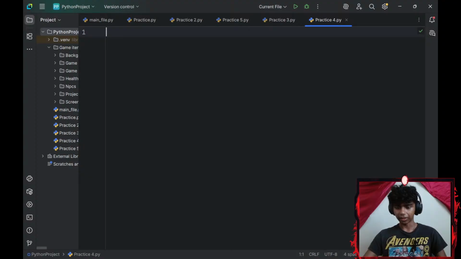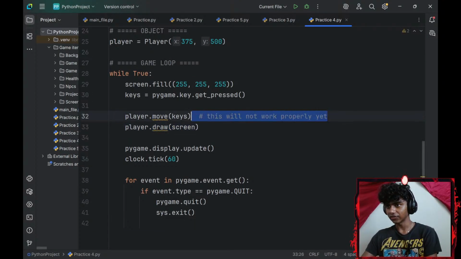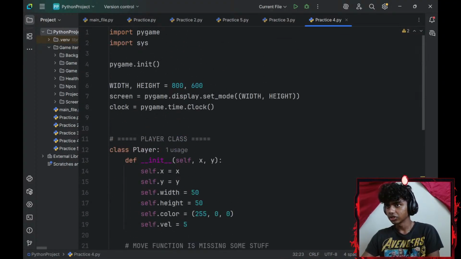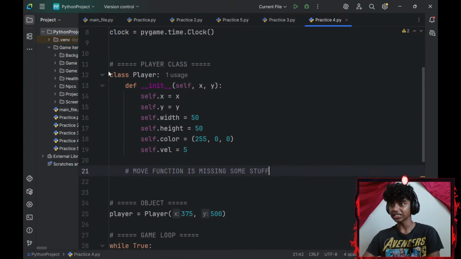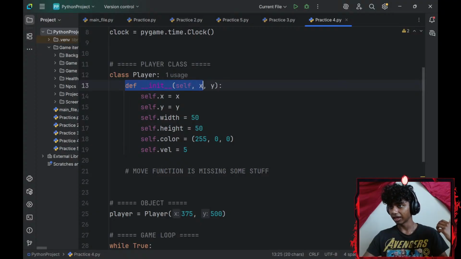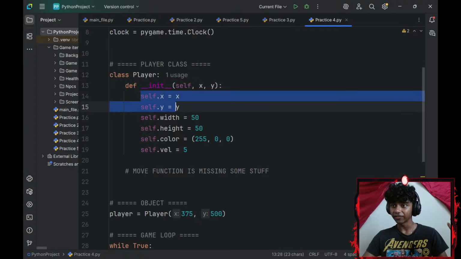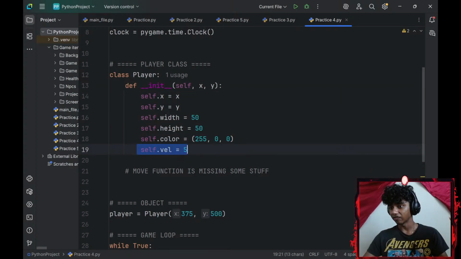Paste the broken code. Okay, let me just delete these because I didn't want any kind of hints. All right, let's see. I imported Pygame, I imported sys, I initialized Pygame, added my display, my player class. For my player class, I defined a constructor using def __init__. I added a self parameter, that is a built-in parameter, an x-axis parameter, a y-axis parameter. Then I added a few instance variables: self.x equals x, self.y equals y, self.width equals 50, self.height equals 50, self.color equals, I'm pretty sure this is red, self.velocity equals 5.